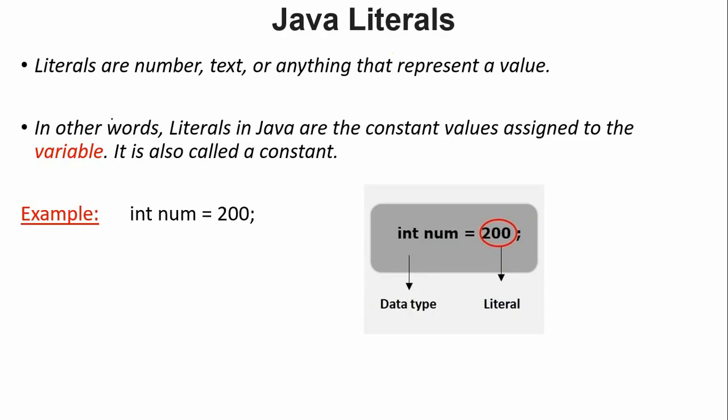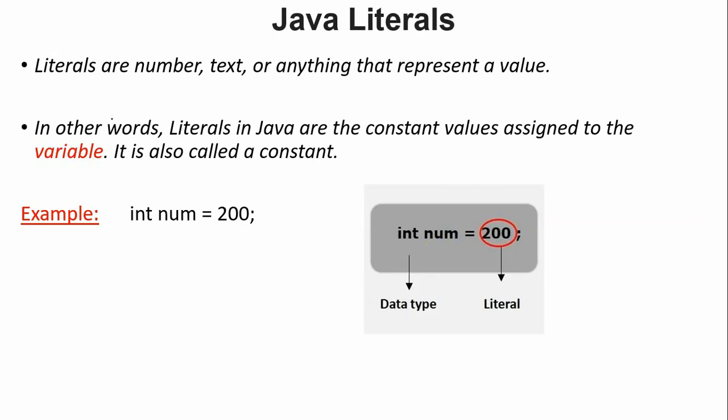The literal value is constant. 200 cannot become 300 during the execution of a program. But num is initially assigned 200. If I perform an addition operation, num equal to num plus 1, the value of num will become 201.